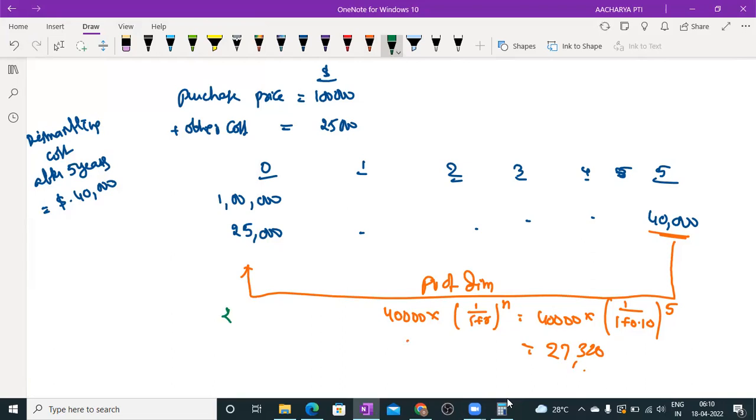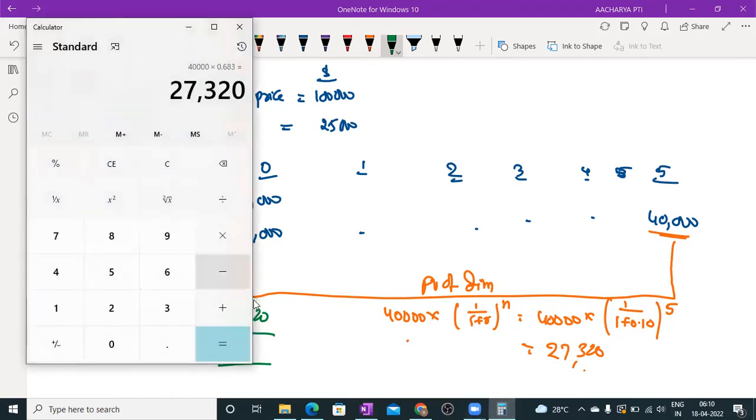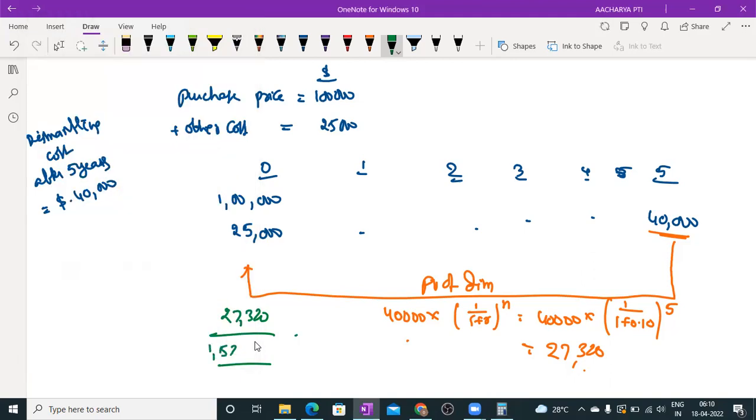So we need to bring this amount, 27,320. Then what is the total amount? 27,320 plus the initial amount, 1 lakh plus 25,000, so 1 lakh 52,320.